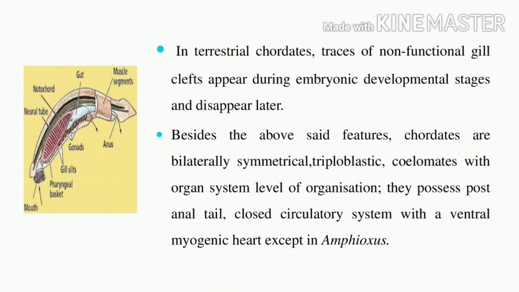Which one does not possess a closed circulatory system with a ventral myogenic heart? That is Amphioxus. Note it, ma'am. This is one of the one-word questions. Now we have to go through the study of the 5 mark questions completely. Can you understand?